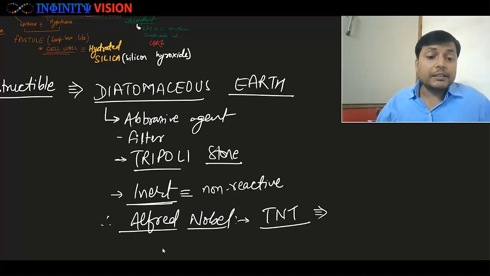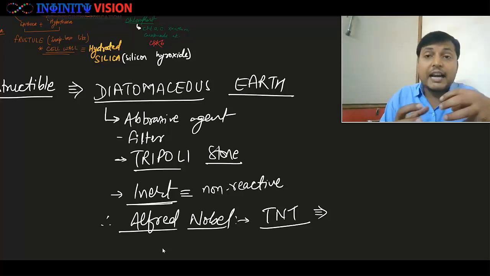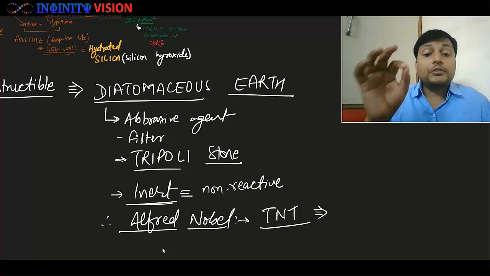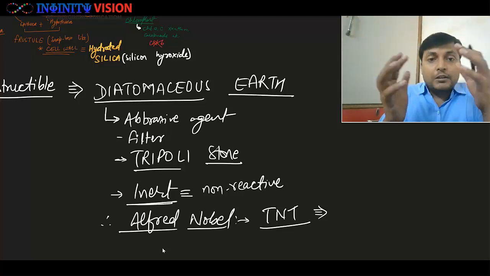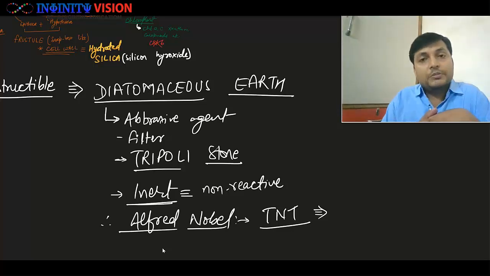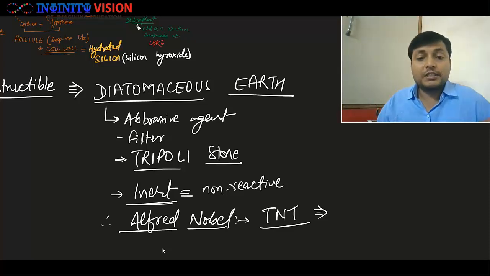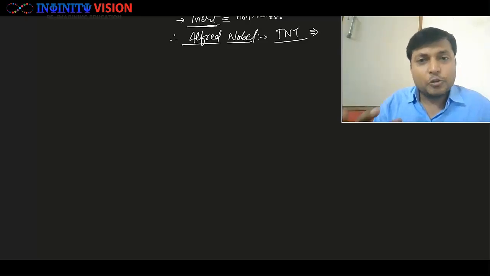Now जब ये TNT को बना रहे थे ना, for him it was a challenge कि TNT को किस चीज में कैरी करें, क्योंकि ये इतना रिएक्टिव होता है कि ये किसी भी चीज के साथ रिएक्ट कर जाता है। So at that time Alfred Nobel used diatomaceous earth to carry TNT. So he carried this explosive material into a structure made up of diatomaceous earth. ठीक है, interesting, right? So chemists also have used it because it is inert. याद रहेगा, great.